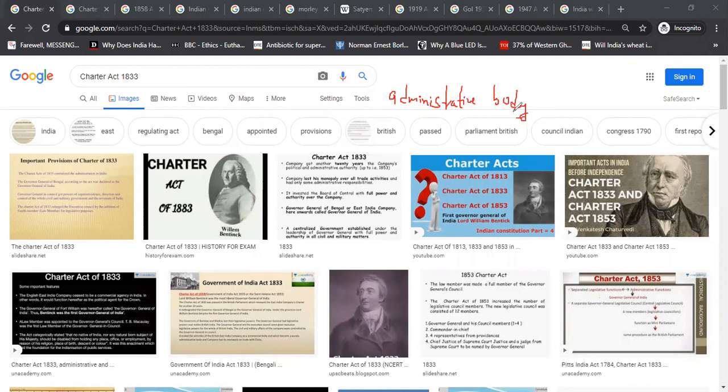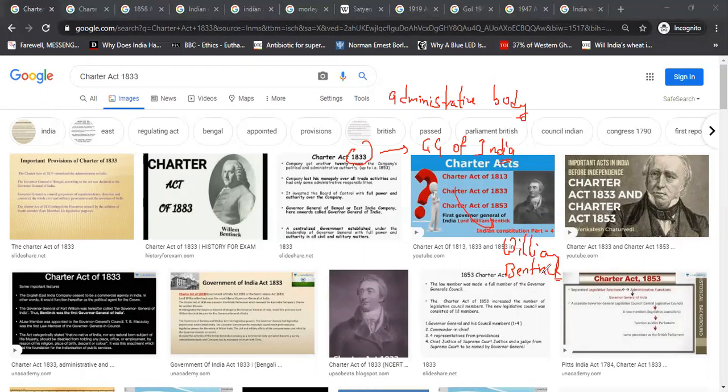One very important thing that happened with the Charter Act of 1833 was that the Governor General of Bengal was now called the Governor General of India. And who was the first Governor General of India? William Bentinck. All these points are very important. So William Bentinck became the first Governor General of India. That's it.